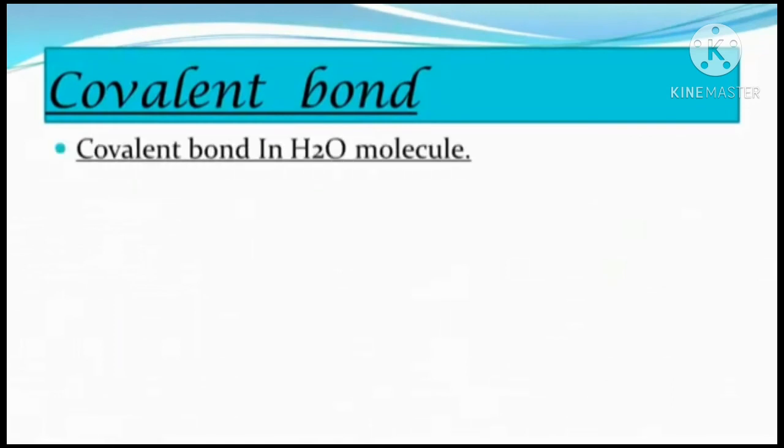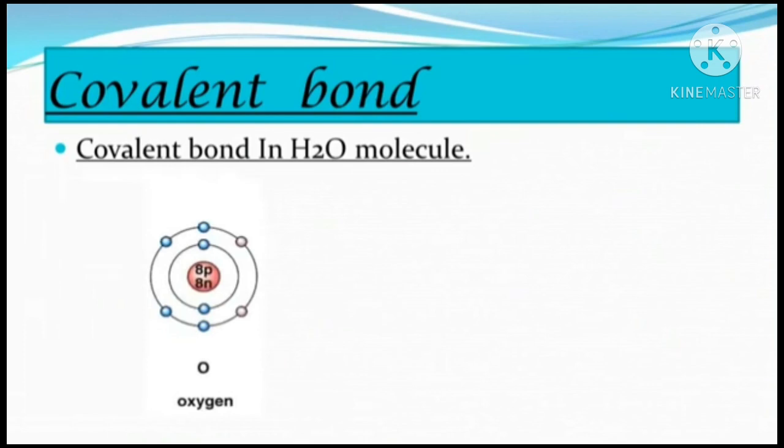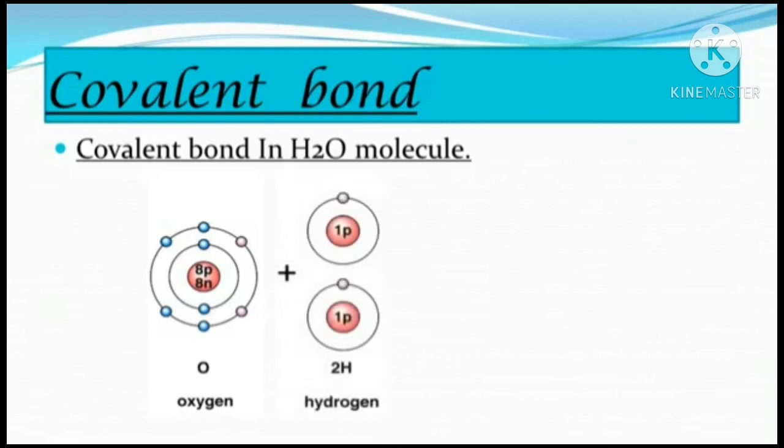It is the covalent bond formed in the water molecule, that is H2O. The water molecule, a covalent compound, is formed from hydrogen and oxygen atoms, and there are 6 electrons in the valence shell of the oxygen atom. You can see there are a total of 6 electrons in the second shell of oxygen. It means the octet in oxygen is short of 2 electrons and the valency of oxygen is 2. That means if it gains 2 electrons from hydrogen atoms, its octet will be complete.